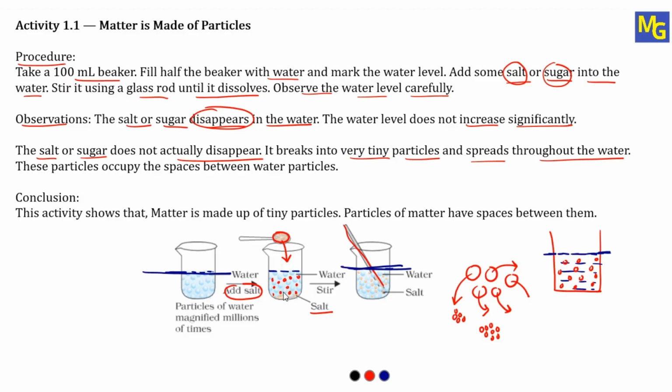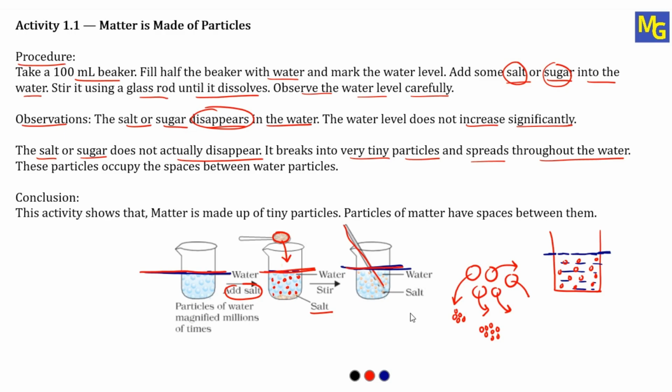They are not occupying the space present above the water. They are taking the space which is present in between the water molecules, and that's why the level of water is not at all increasing. Whatever the level of water was there at the starting, the same level of water will remain at the end when salt and sugar get dissolved.